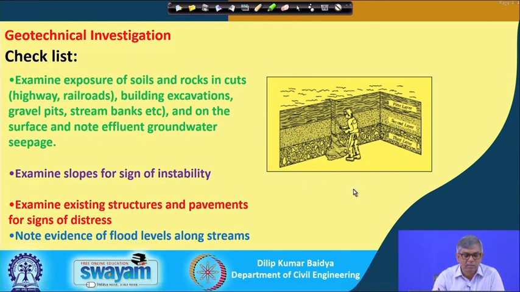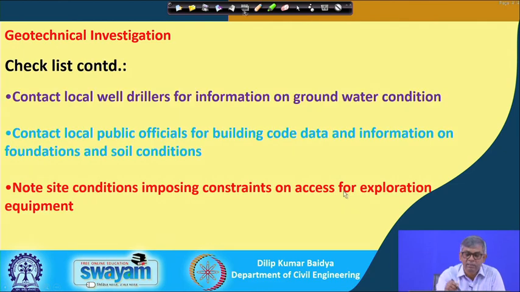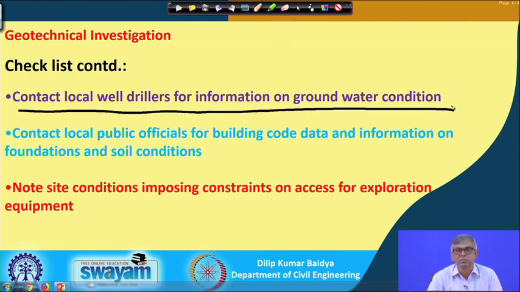Next one, checklist continued. You can see some more points. Contact local well drillers for information on groundwater conditions. Those people who are well drillers know, locality-wise, at what depth water is available, and they also know the soil type, because while drilling in search of water they find difficulties. Based on that they know what type of soil, or if there is any rock, and at what level. There may be multiple layers of water, but which level of water is good, all this information will be available from the well drillers.